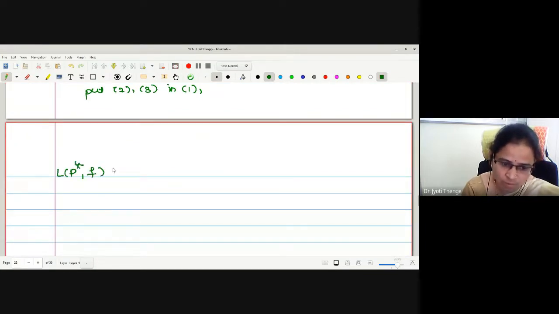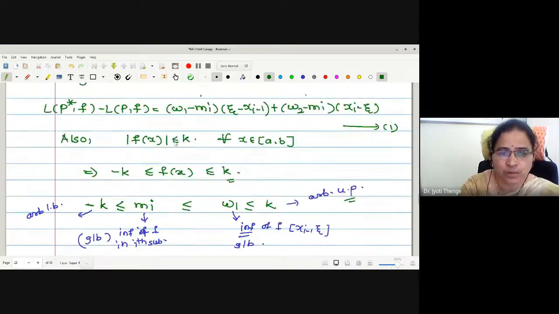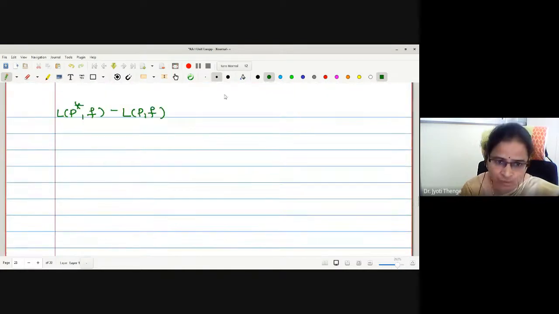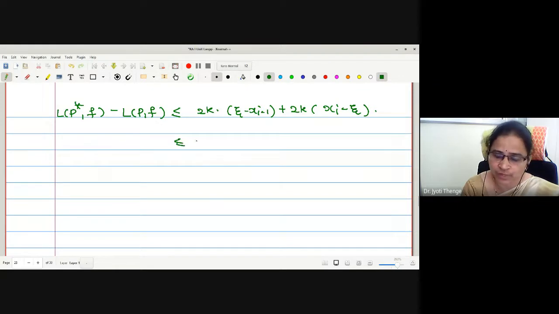L P star F minus L P F. Okay. Now I am putting W1 minus Mi less than or equal to 2K. This is also less than or equal to 2K. Therefore, the equality becomes an inequality: 2K into zeta minus xi minus 1 added with 2K into xi minus zeta. Okay. Therefore, let me take 2K common. What we will have: zeta minus xi minus 1 added with xi minus zeta. So the zeta will get cancelled and we remain with xi minus xi minus 1.